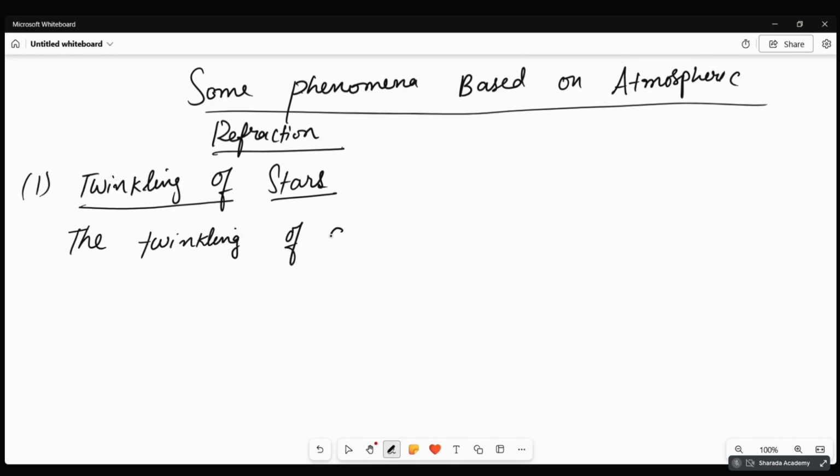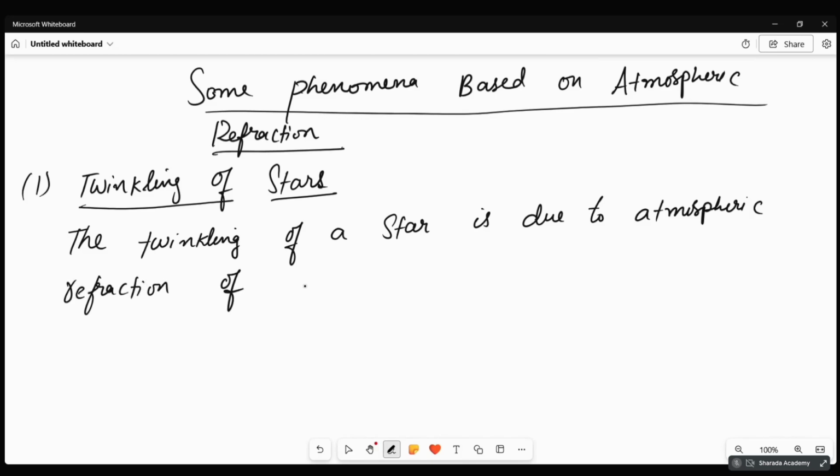Twinkling of a star is due to atmospheric refraction of starlight.